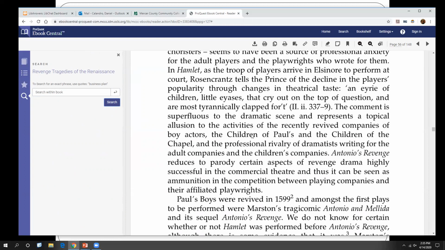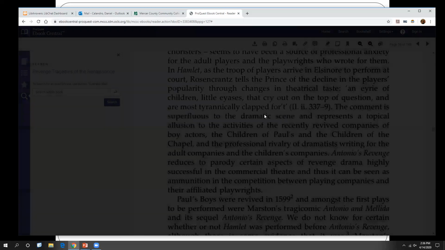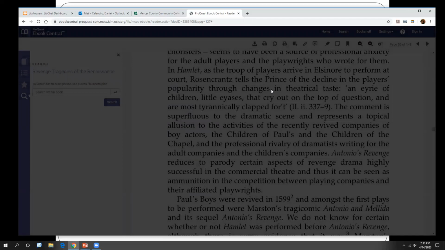Anyway, if you find a page with Cameron on it, you can use this nice print to PDF feature, and you can download that page in a PDF format. Stop pushing enter. You can click on that and it'll generate a PDF, which you can then download or print. There it is. You can even do a current chapter. So if you have, say, just a big chapter on Ophelia or Cameron, you can just download that chapter.